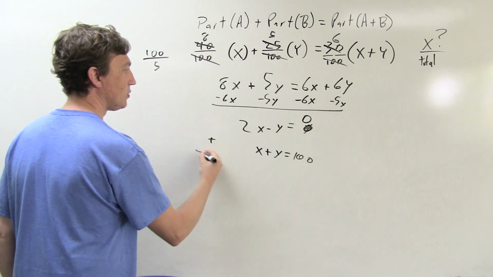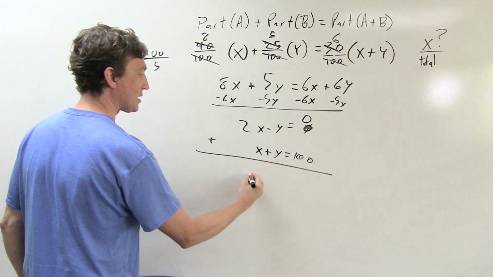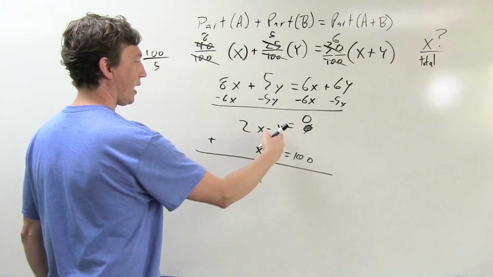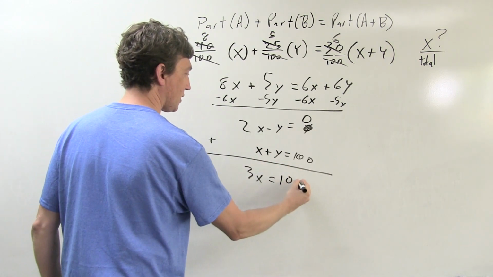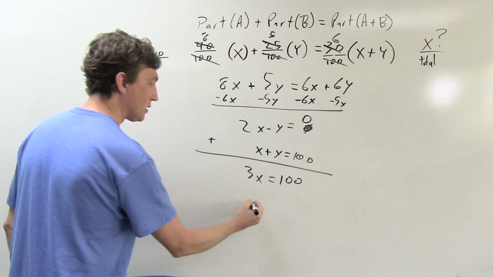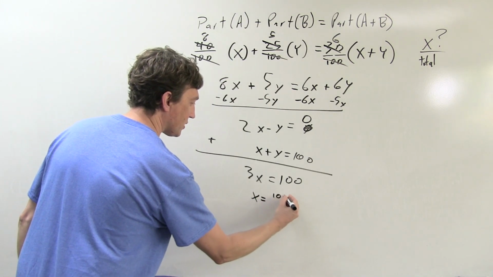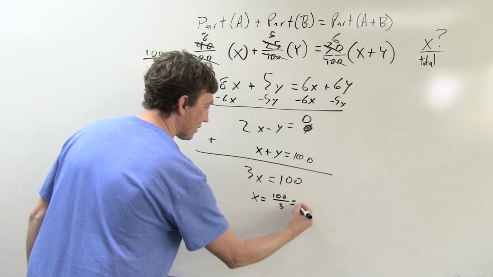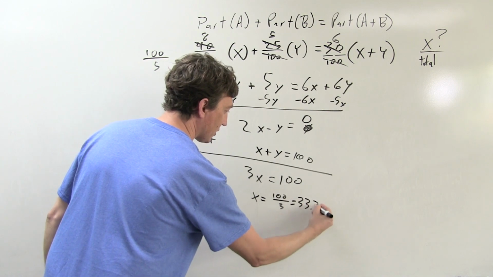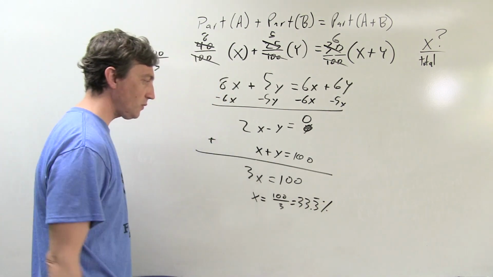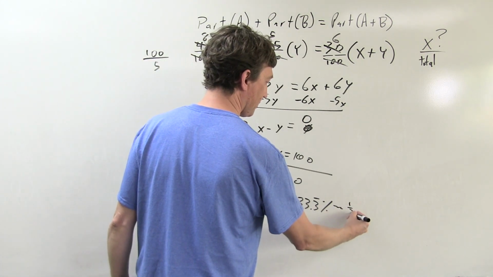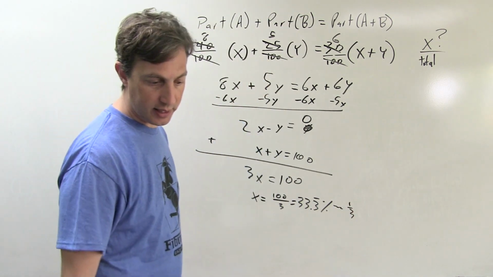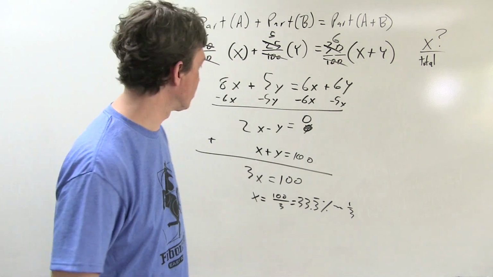And I could add these two equations. 2x plus x is going to be 3x. Minus y plus y goes away. 0 plus 100 just equals 100. I know 3x equals 100, so x equals 100 divided by 3, or in other words, 33.3 repeating percent. Or as a fraction, approximately 1/3 of the mixture. That's one way to answer it, and that'll get us what we need. Answer choice B.